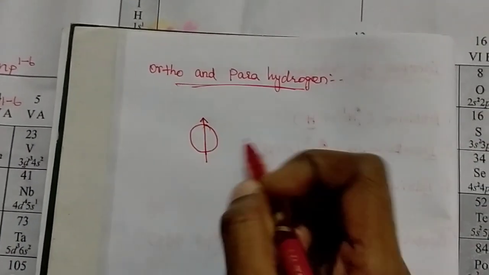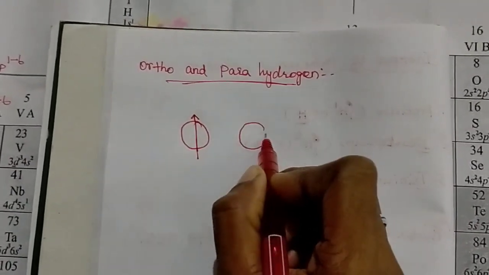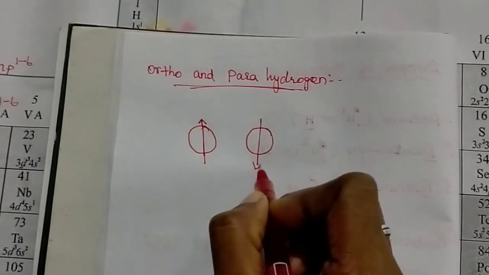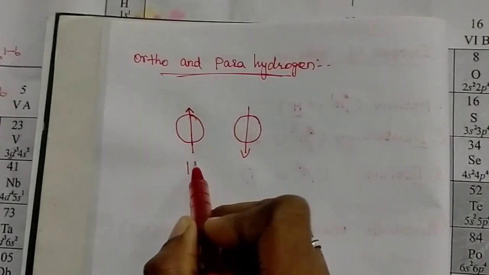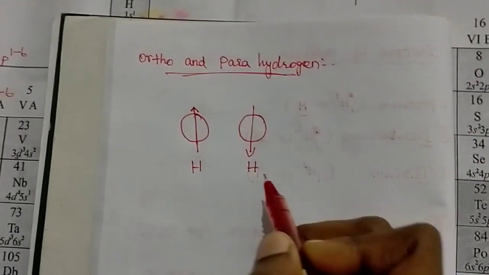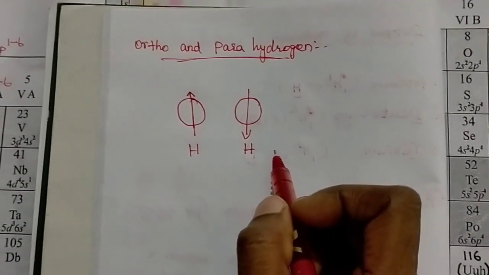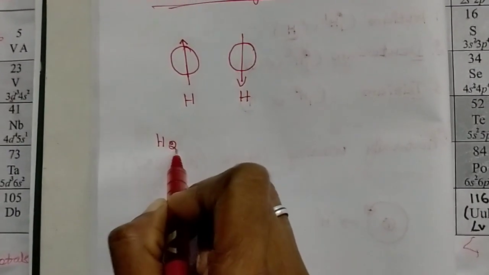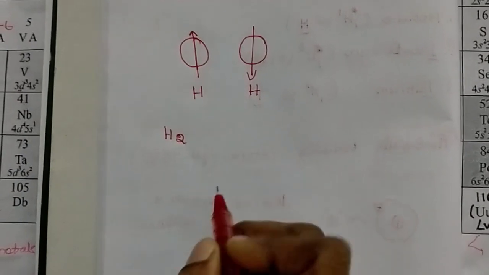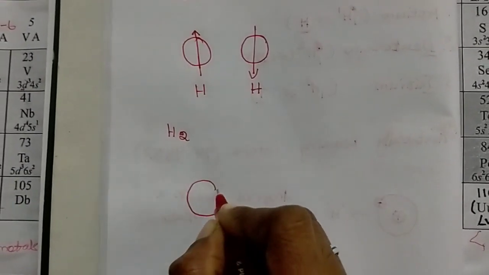It may be in one direction or maybe in the opposite direction. This is one hydrogen and this is another hydrogen. When two hydrogens combine together, they form molecular hydrogen, H2. H2 is molecular hydrogen, and draw molecular hydrogen.